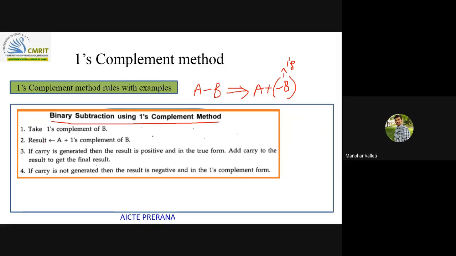So whichever, let us say here you are finding ones complement for the negative number, so that's why here taking ones complement for the negative number. Result is A plus ones complement of B, you will get a result. So if carry is generated, it means the result is positive. If carry is not generated, it means the result is in negative form. Result is a negative number represented in ones complement method.